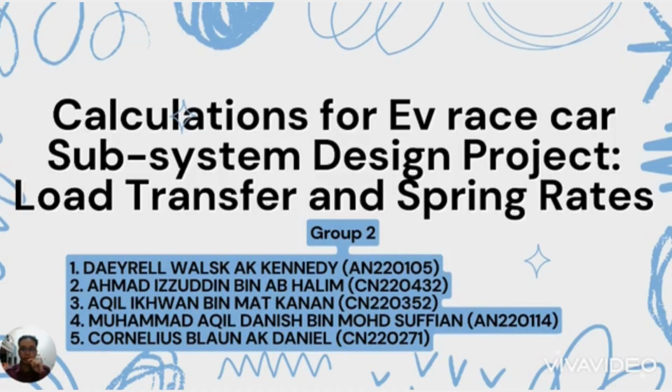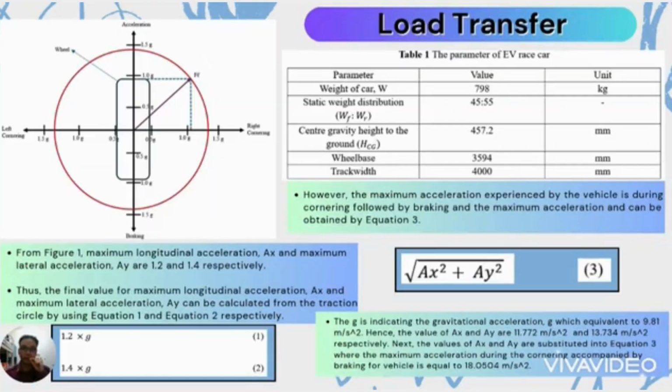And the spring rate determines how much a spring can compress under load, which affects the ride height of the car, body roll, pitch, and the weight transfer characteristics during acceleration, braking, and cornering. Then I will start with the load transfer calculation analysis.